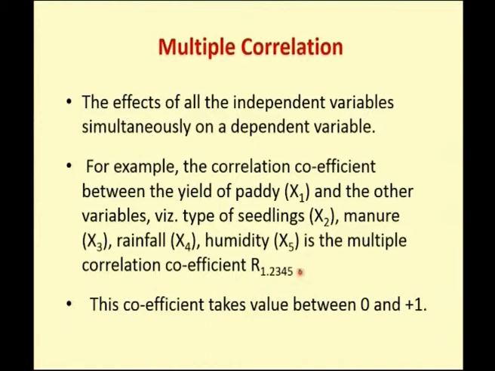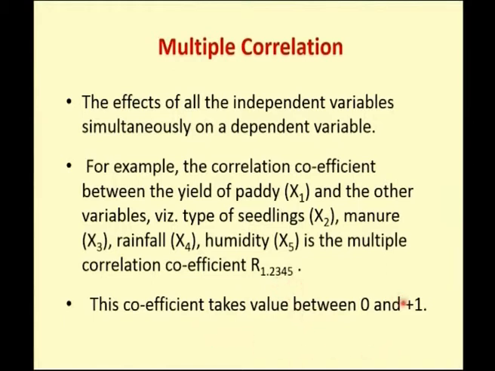I always denote the multiple correlation as capital R, and this multiple R value is very much helpful in dealing with multiple regression equations. I denote it as R 1.2345, where 1 is nothing but my x1, that is the yield of the paddy, and we check whether there is any correlation between 1 and the other variables. The other variables are seedlings, rainfall, etc., which I denoted as 2, 3, 4, 5, etc.